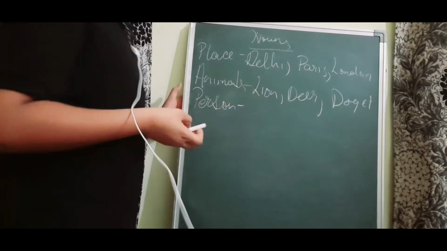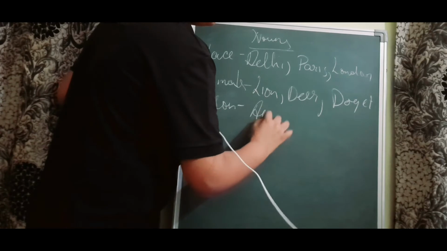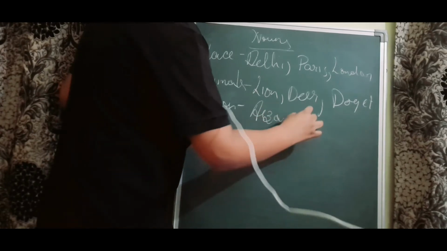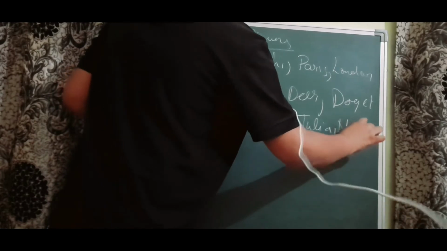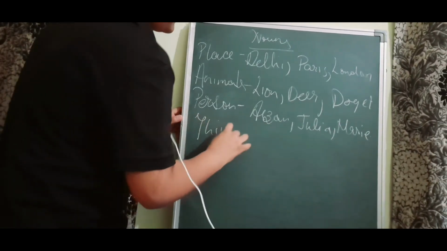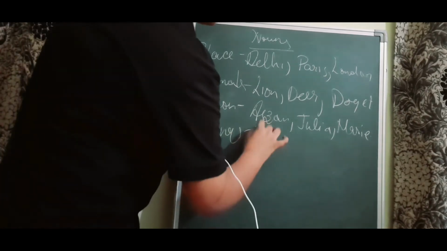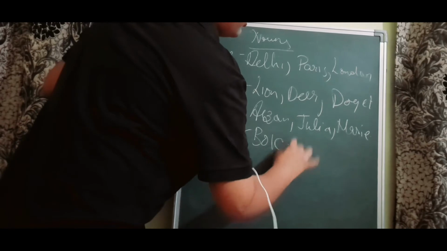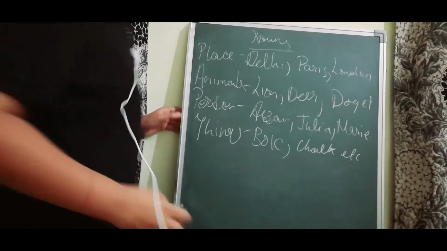So now person is here saying the name of persons as Arzan, Julia, Mahir are some names of person. Then things. So things can be any non-living thing, that is box, chalk, etc. are the examples of things.